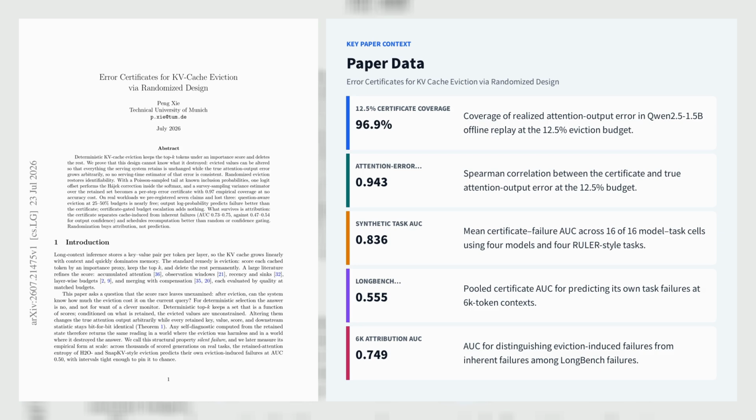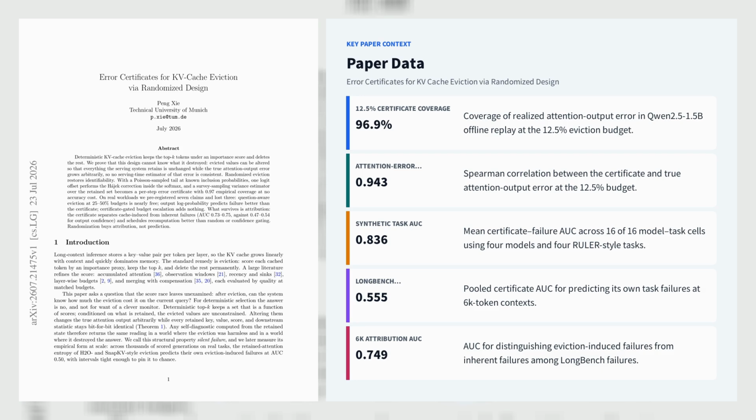In offline replays of Qwen 2.5 1.5B, certificate coverage reached 96.9% at the 12.5% budget, while certificate-to-attention error Spearman correlation reached 0.943 across 4 models, Qwen 2.5 1.5B and 7B, Llama 3.1 8B, and Mistral 7B v0.3 on 4 RULER-style tasks. Certificate failure AUC was positive in 16 of 16 cells with mean 0.836.